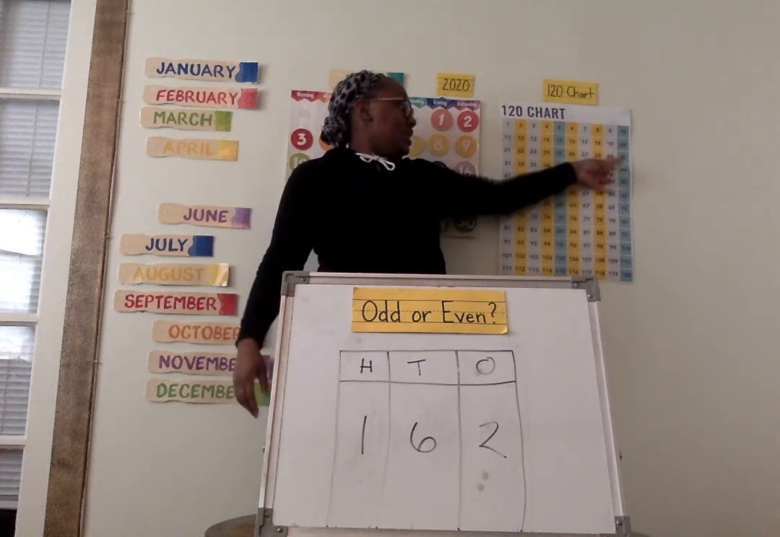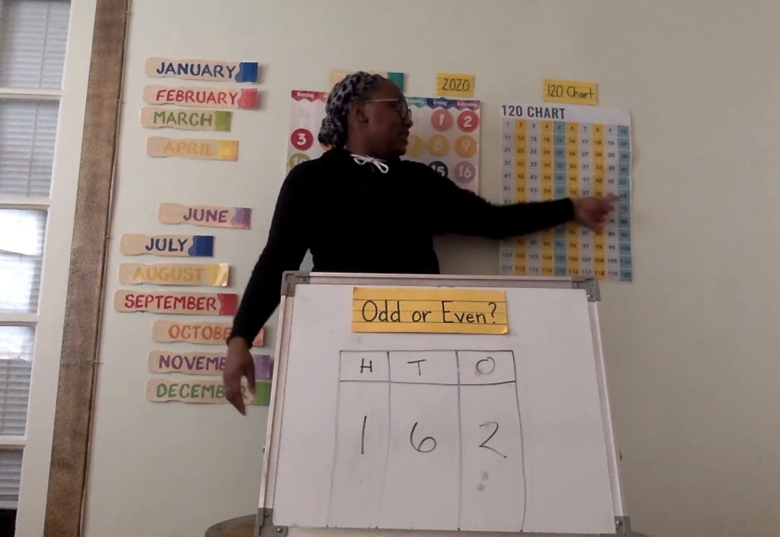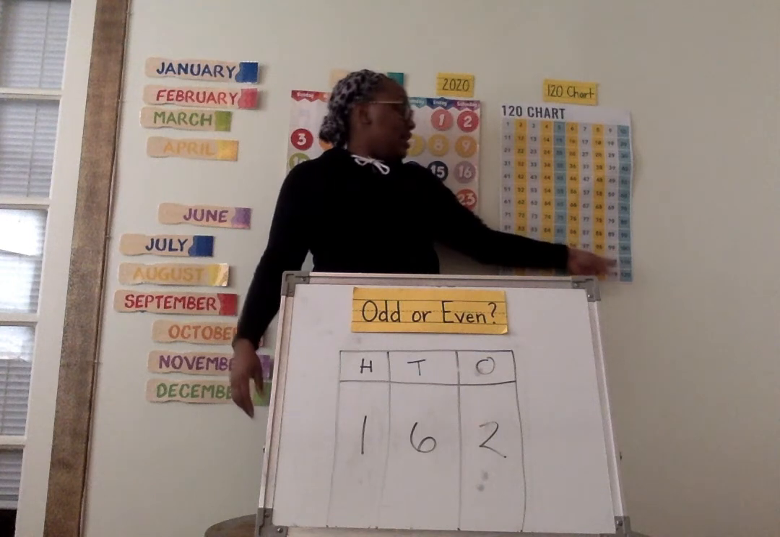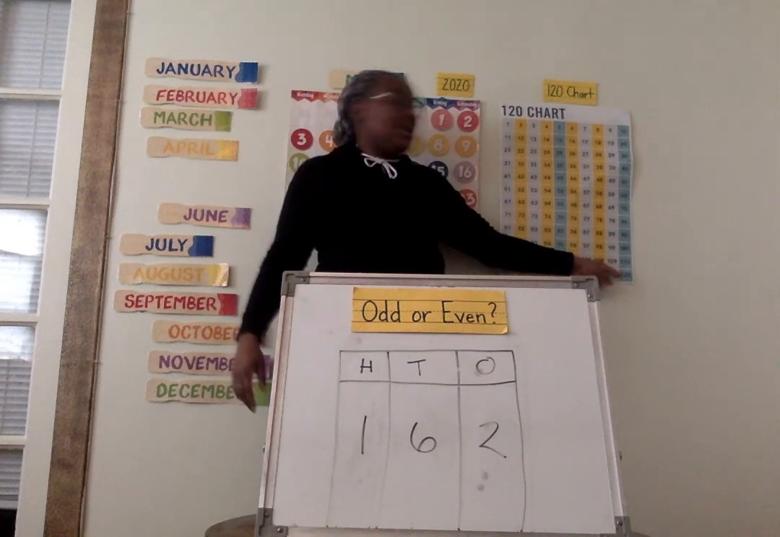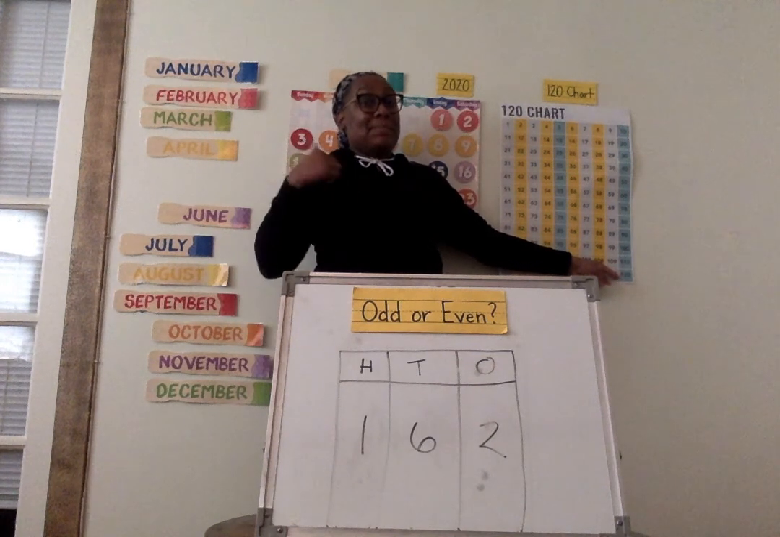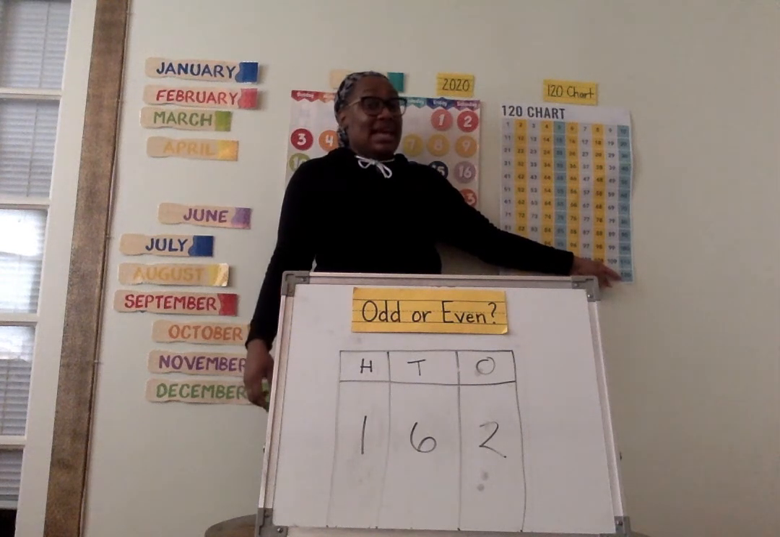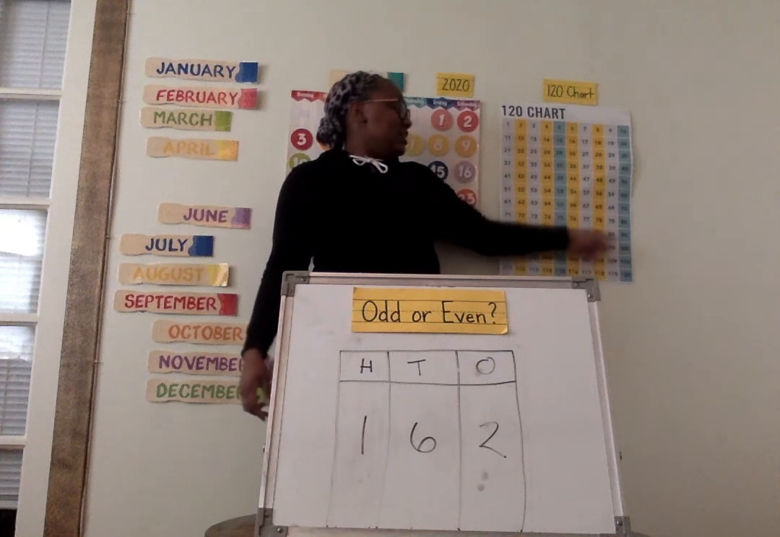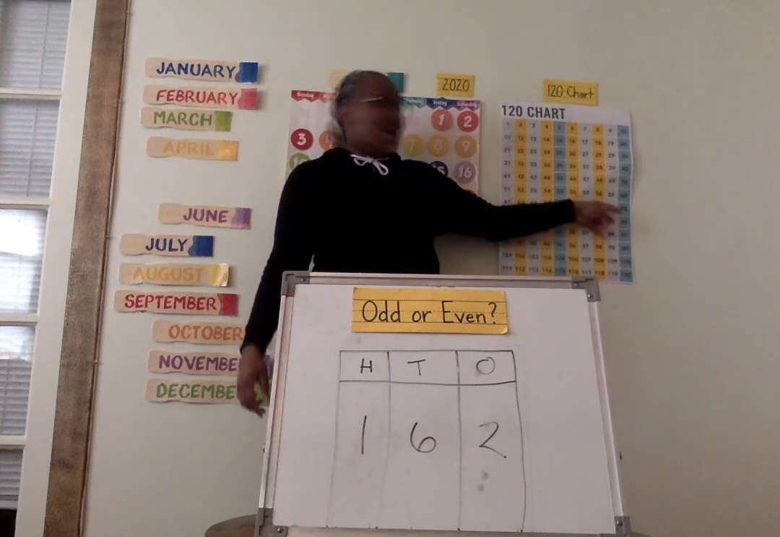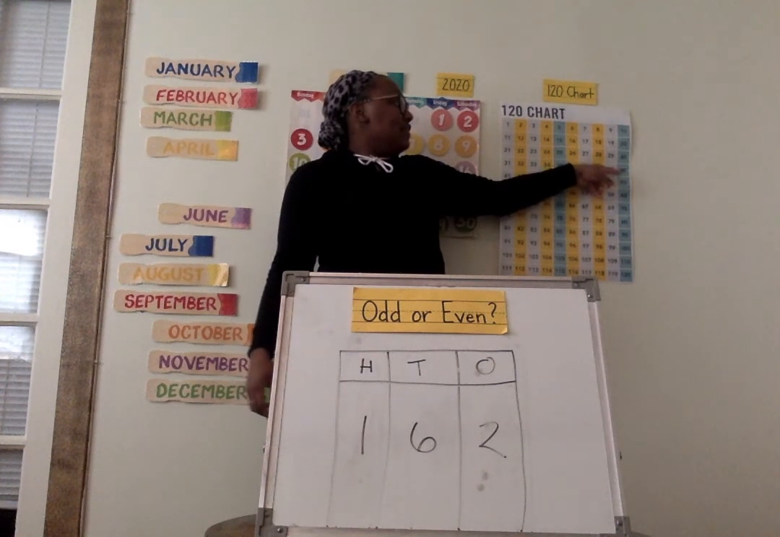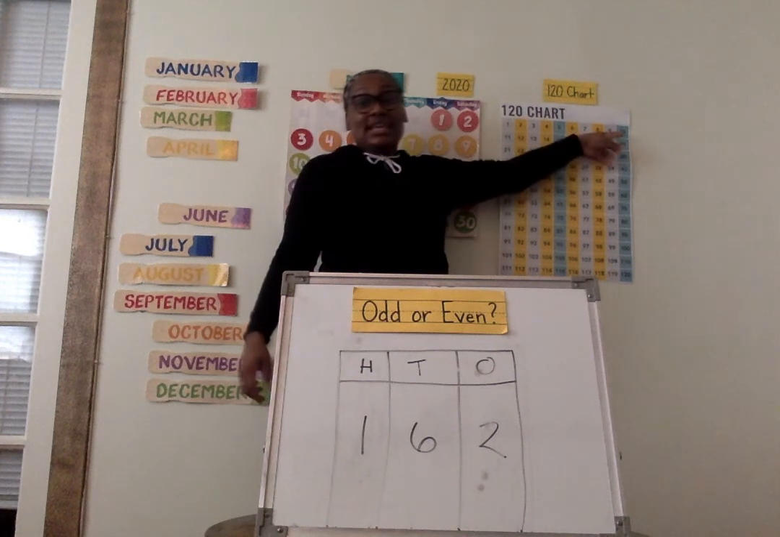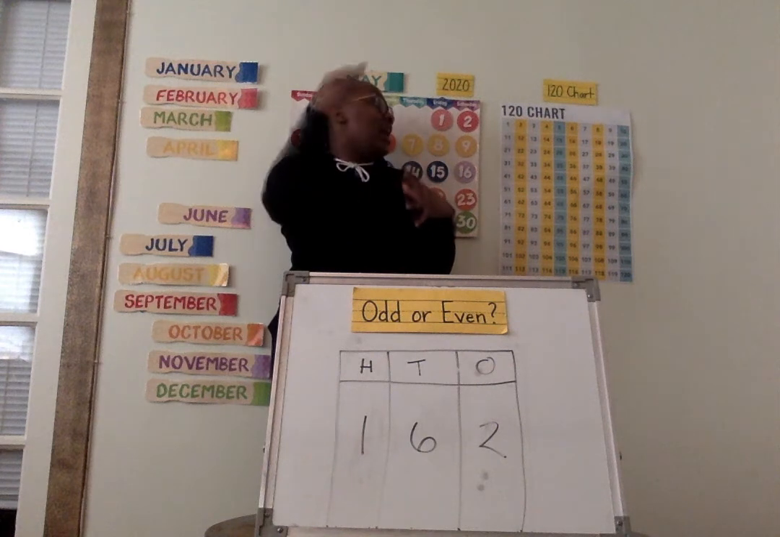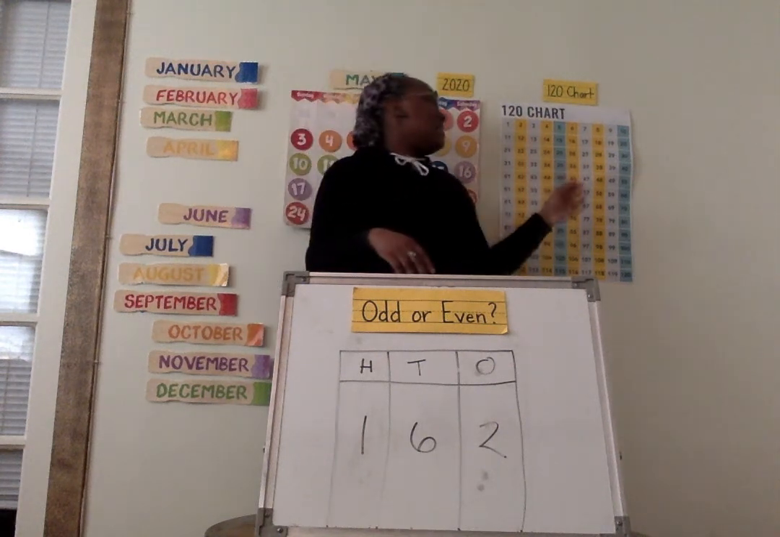10, 20, 30, 40, 50, 60, 70, 80, 90, 100, 110, 120. Ooh, let's see if you can count back by 10 starting at 120. Get ready. 120, 110, 100, 90, 80, 70, 60, 50, 40, 30, 20, 10. Whoa, you all don't miss a beat. You all sounded so good counting up and counting down by tens.